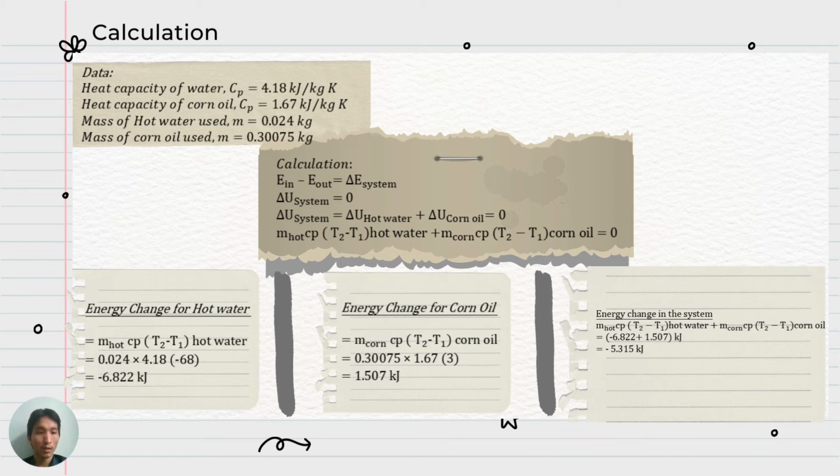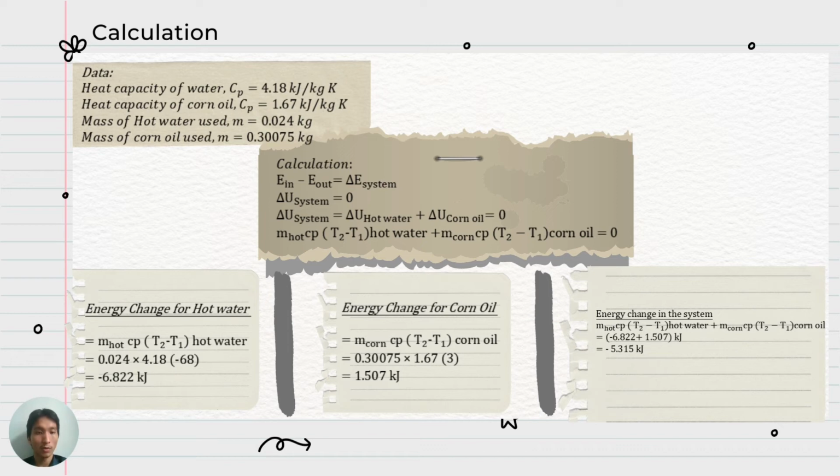For T2 and T1, we can get the value from table 1. Okay, we just sub in all the data inside this formula and we get the energy change for hot water is negative 6.822 kilojoule.